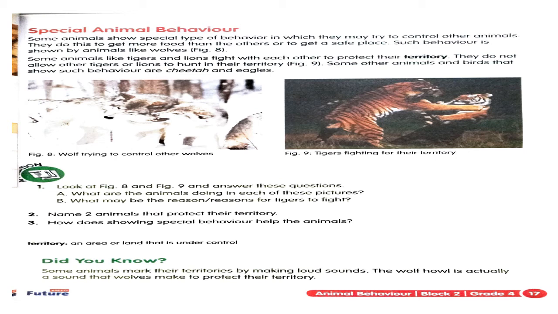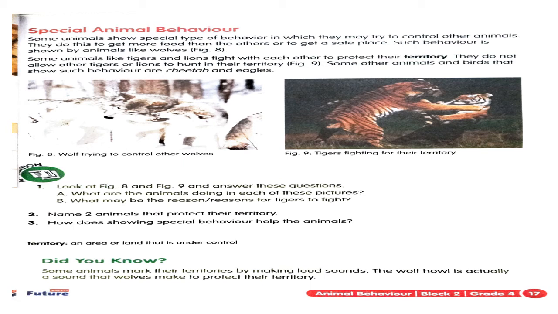Whatever animals are found in that particular area belong to this tiger, and the other has no right to enter the area of this tiger. That is why it is trying to stop it from entering its area. That is known as territory. And they will fight. That is how they control each other, and they will fight with each other even if they belong to the same kind, same category.